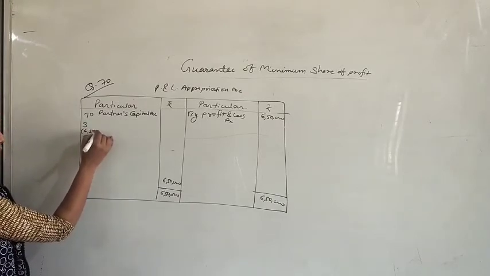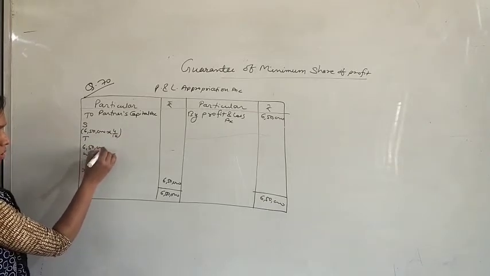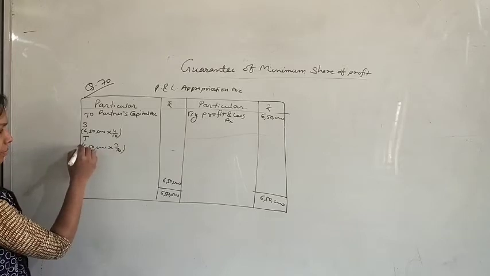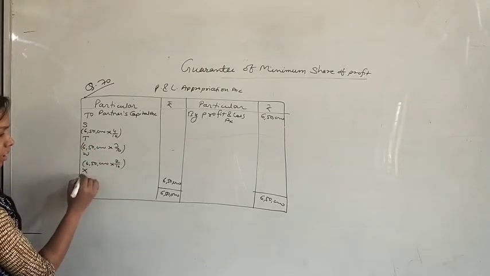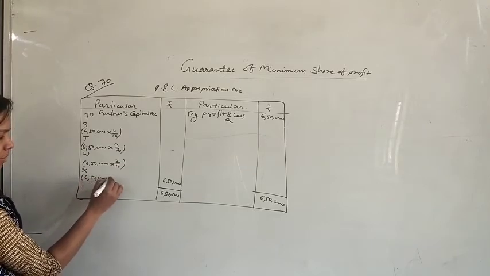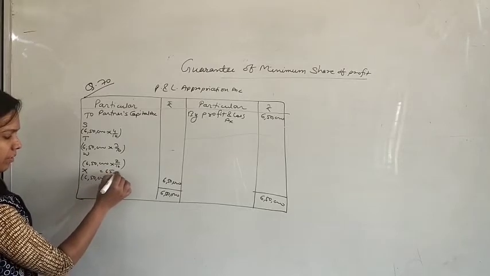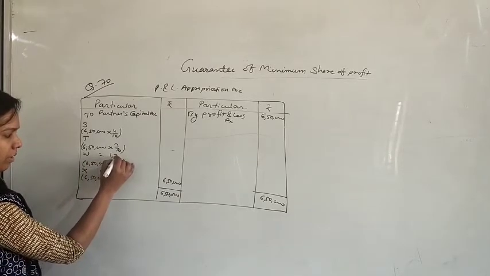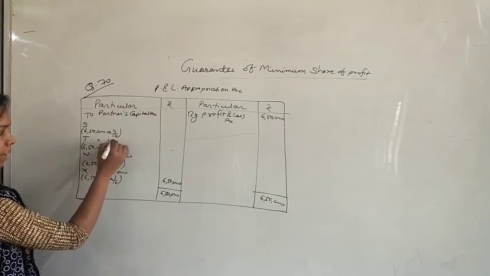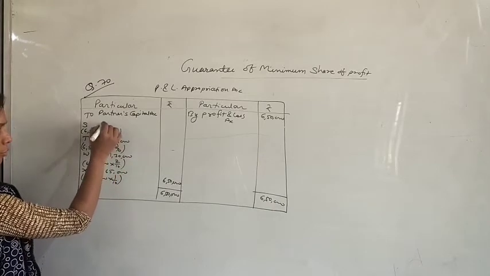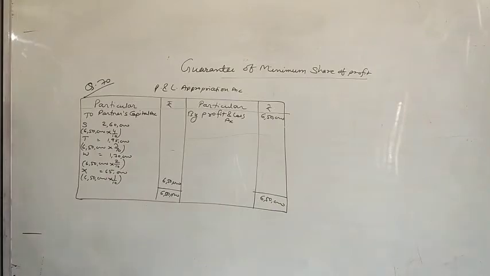So 6,50,000 multiplied by 4/10, 6,50,000 multiplied by 3/10, 6,50,000 multiplied by 2 upon 10 and 6,50,000 multiplied by 1 upon 10. So for partner X it will be 65,000. For W it will be 1,30,000, for T it will be 1,95,000, and for S it will be 2,60,000. This is the original distribution according to the firm.